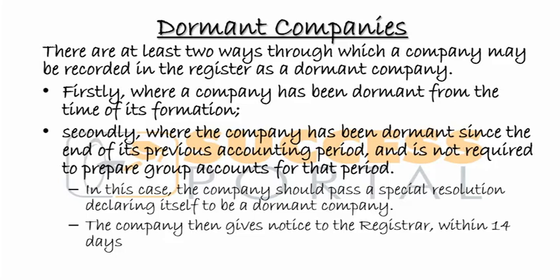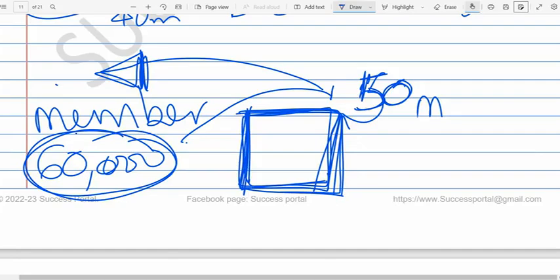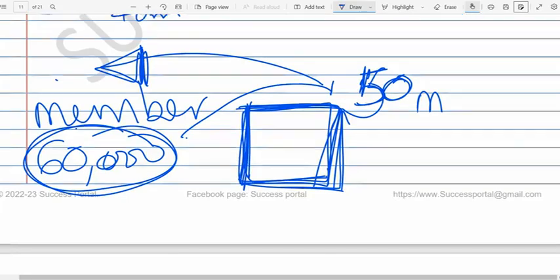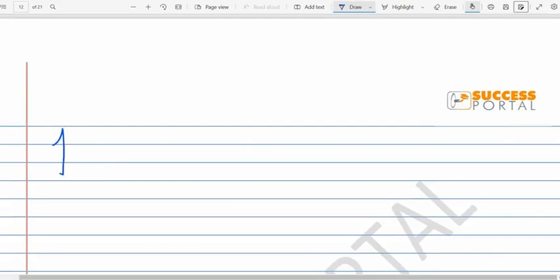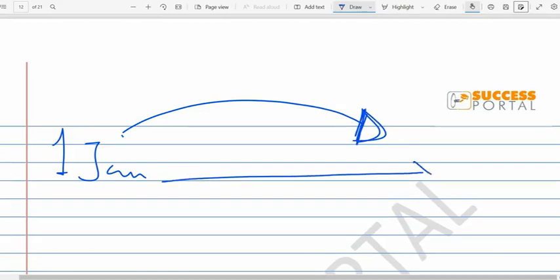The other way is where a company has been dormant since the end of the previous accounting period and is not required to prepare group accounts for that period. So, for the first way, say you started the company on 1 January, but since opening you have not made any significant accounting transaction as defined earlier.